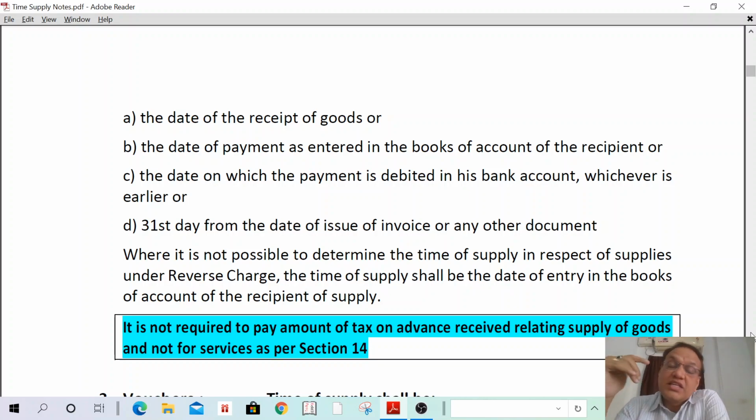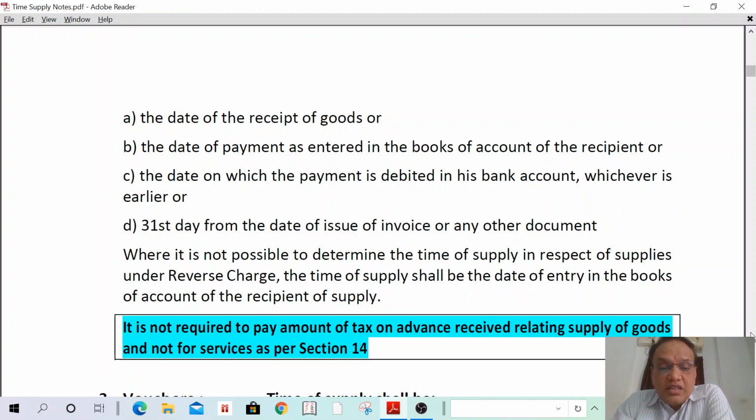In case of supply of goods under forward charge, the time of supply shall be the date of payment and the due date of payment. In case of supply of goods under reverse charge, it is the date of receipt of goods, the date of payment as entered in the books of accounts, the date on which the payment is debited in the recipient's bank account, or the 31st day from the date of invoice, whichever is earlier.